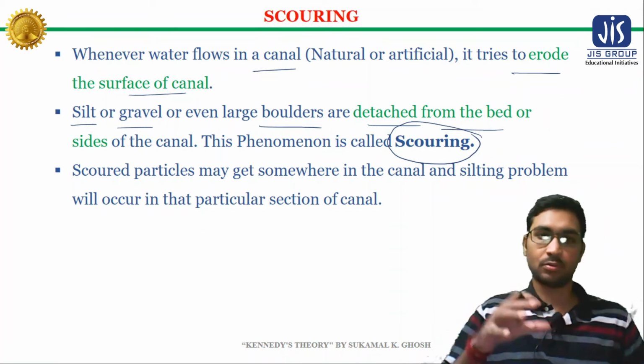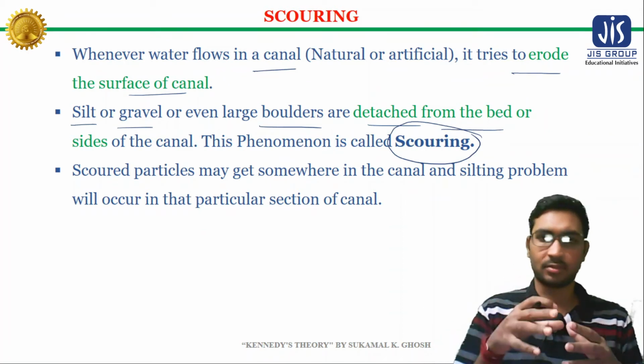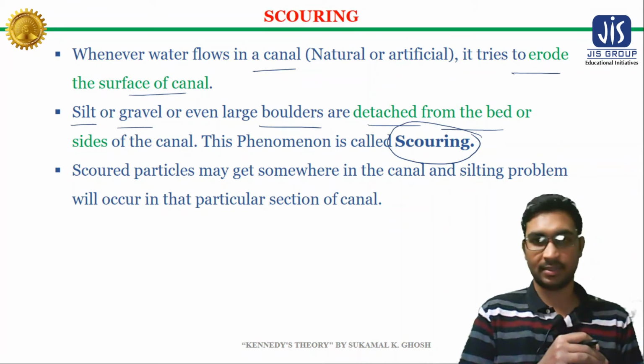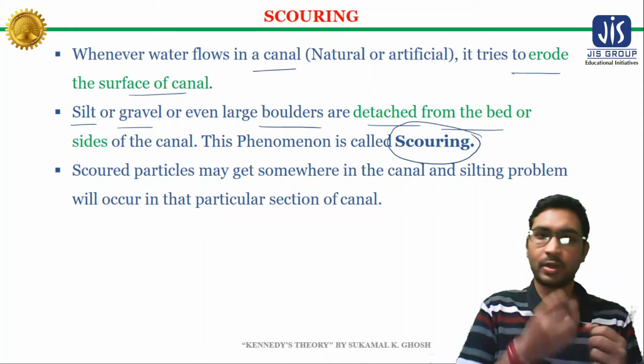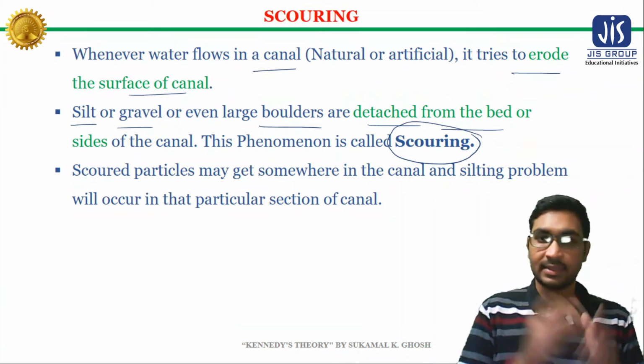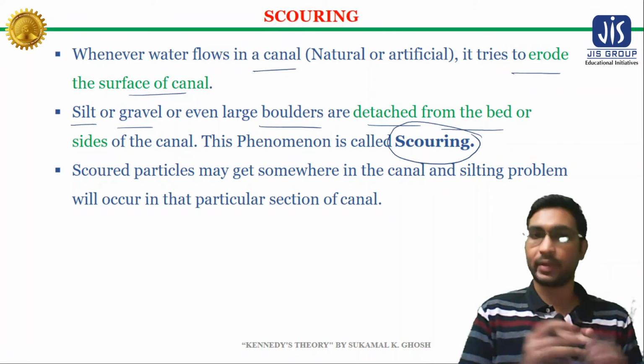Basically, when water flows in a canal with a higher velocity, it tries to scour or erode the surface of the canal.